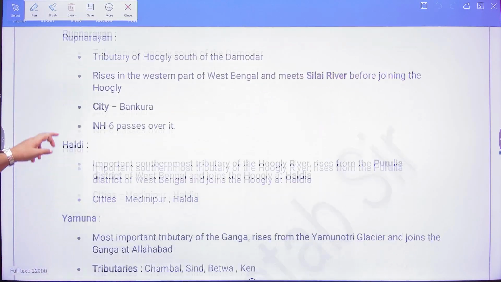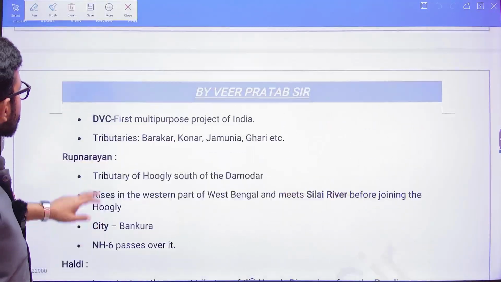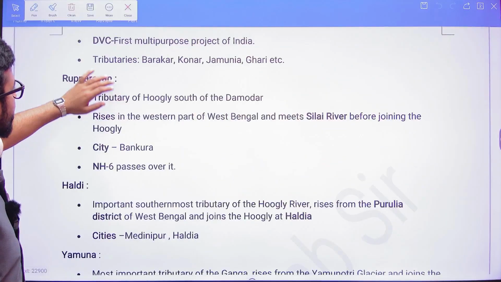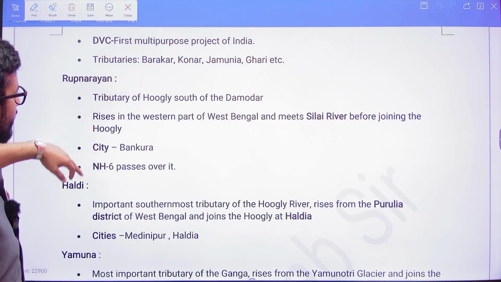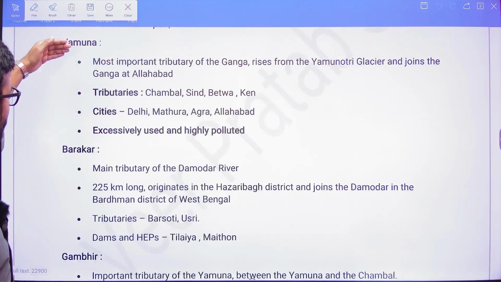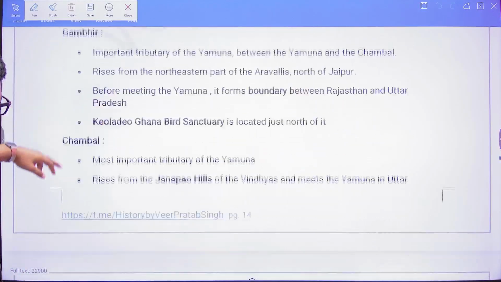Okay, here just look at this. Here there is the Damodar. I have already told you that it is the Sorrow of Bengal. Which are the tributaries? Rup Narayan, again associated with Damodar. Haldi, it is associated with Haldia. Then there is going to be the Yamuna. Okay, then Barakar, Gambhir, Chambal.